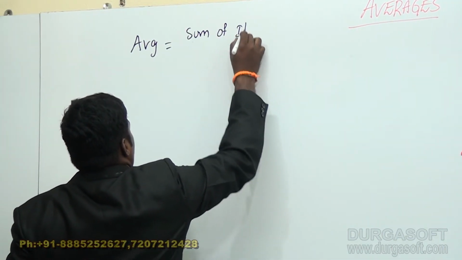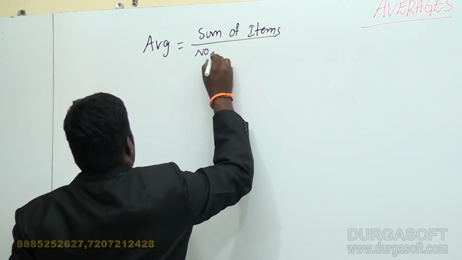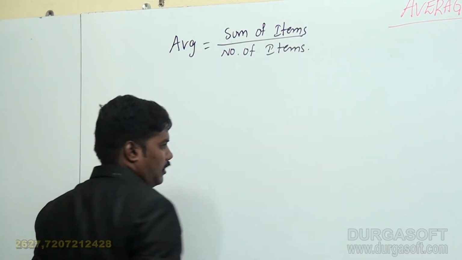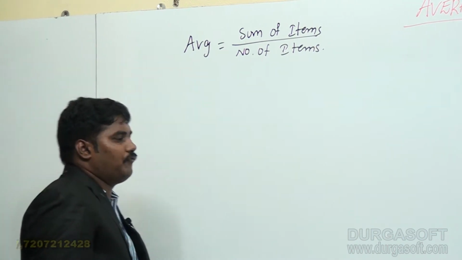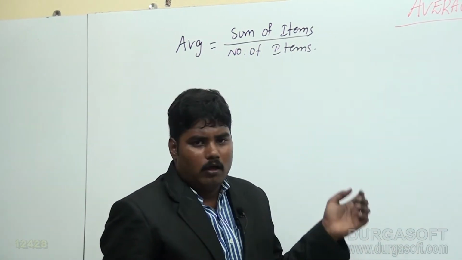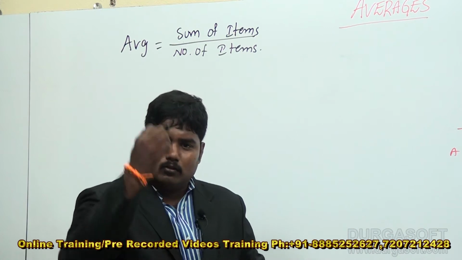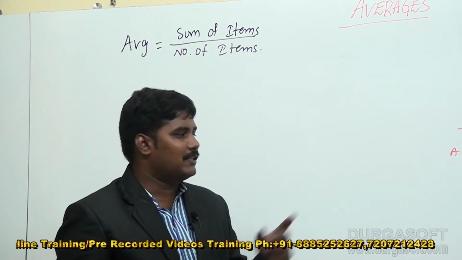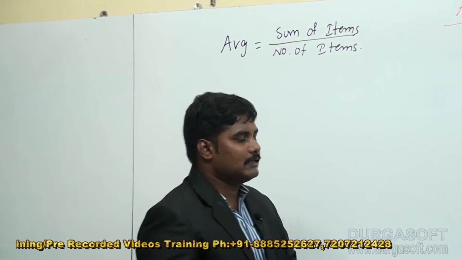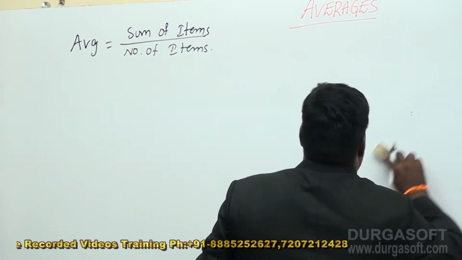This formula is generated from this kind of example. Here 10 rupees has to be distributed to 5 members equally, so on an average they got 2 rupees each. That is the average value in this case.